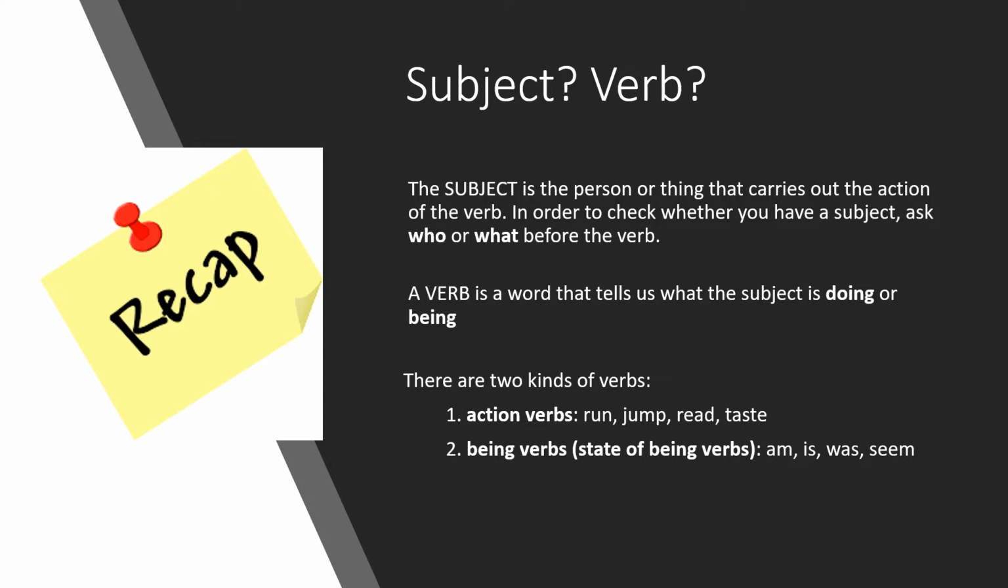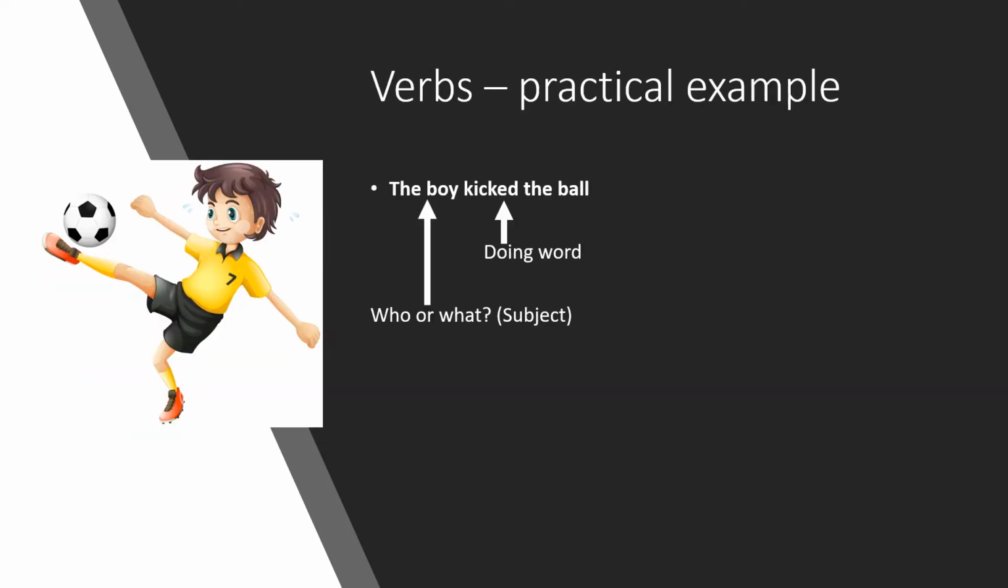And the second type of verb refers to being verbs. These are also referred to as state of being verbs, but for our purposes we can just use the short version, which is being verbs. And that includes words like am, is, was, and seem. Let's have a look at a practical example.